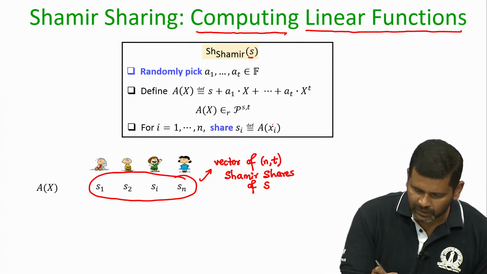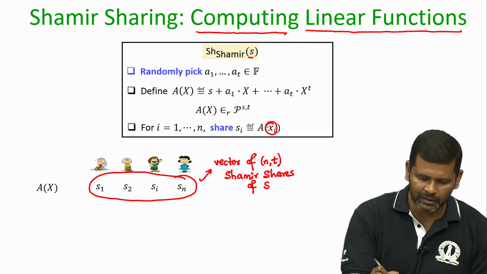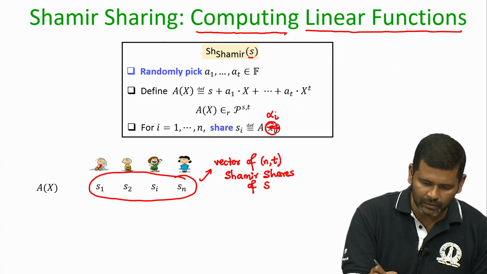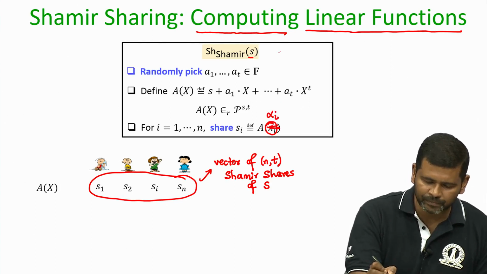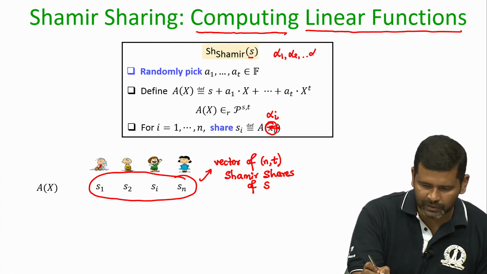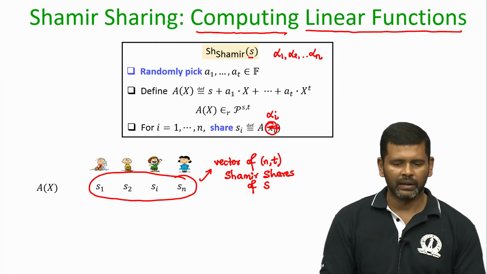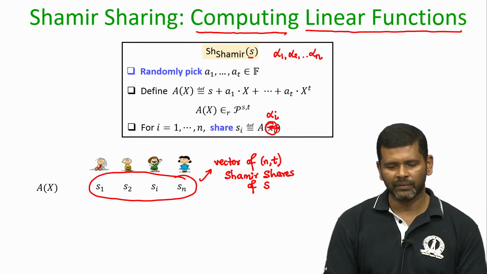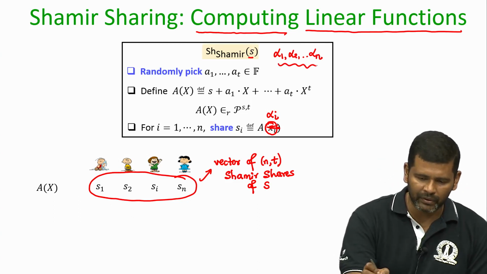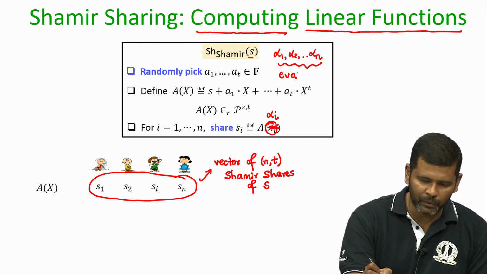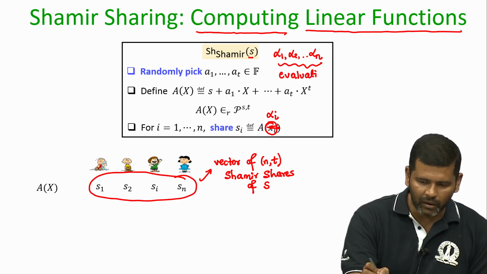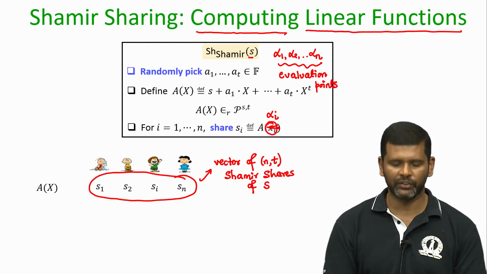Let us not call the evaluation points x_i, but rather alpha_i. From now onwards I will assume that all the evaluations happen at alpha 1, alpha 2, up to alpha n, which are non-zero, distinct and publicly known elements from the field. These evaluation points are fixed once and for all, and all instances of Shamir secret sharing scheme will use them while computing the shares.